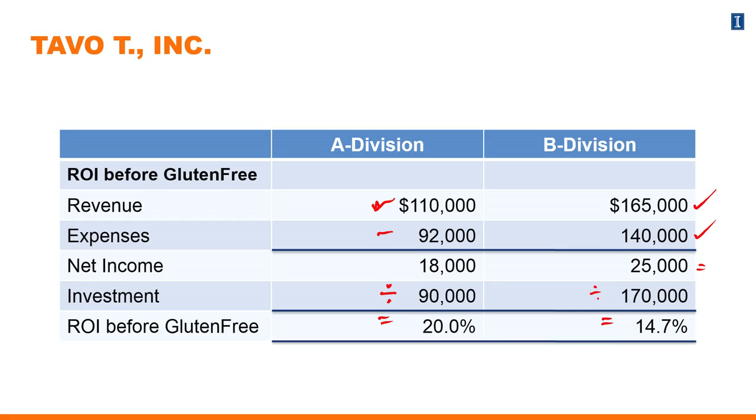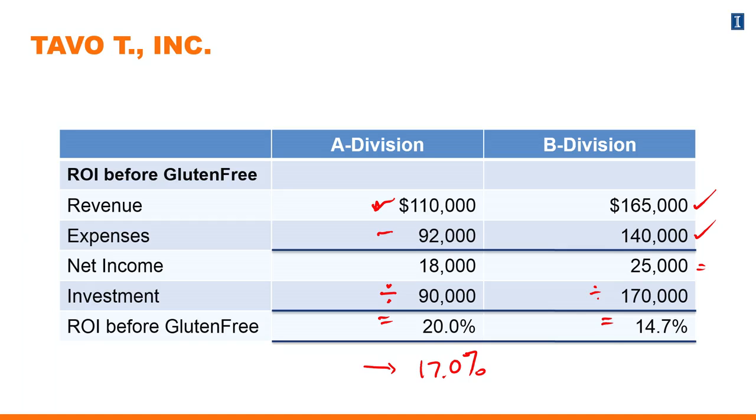Now let's think about each division manager's choice to invest in the gluten-free option. If the A division manager invests in the option, it would be like taking a new investment and adding it to the existing situation. The new investment would be the 17% that is earned on the gluten-free investment, the $3,900 divided by the $23,000 that is required to make the investment.